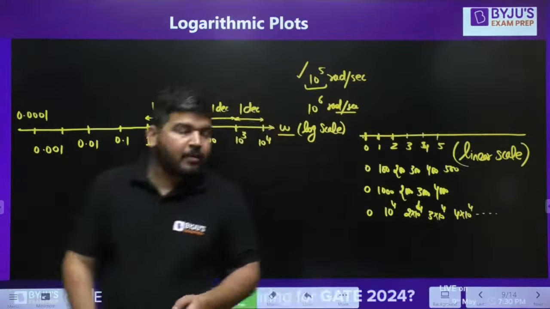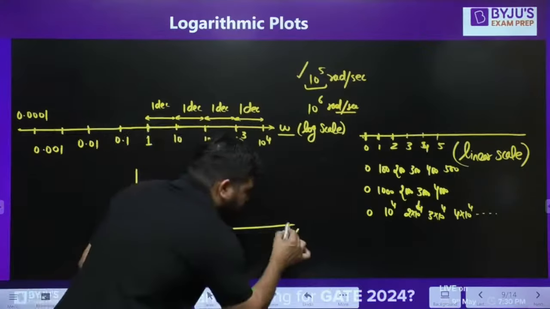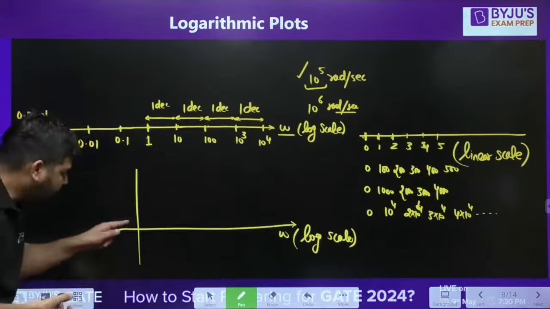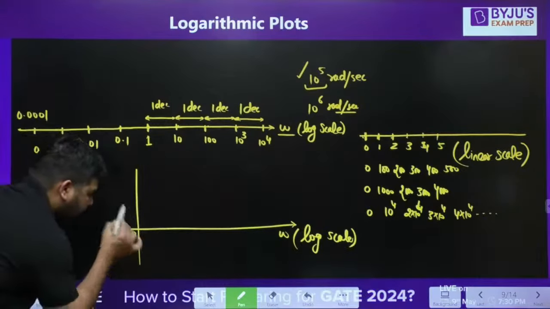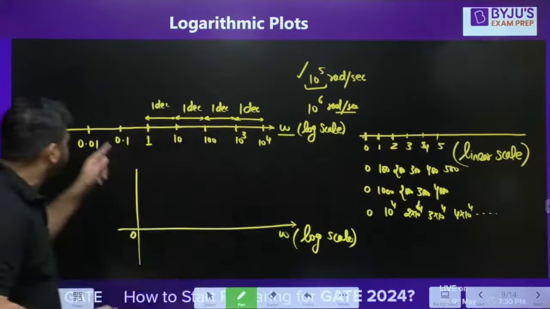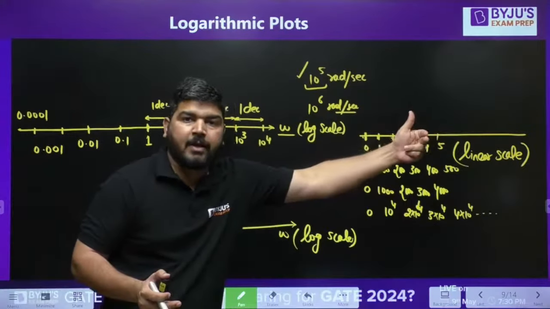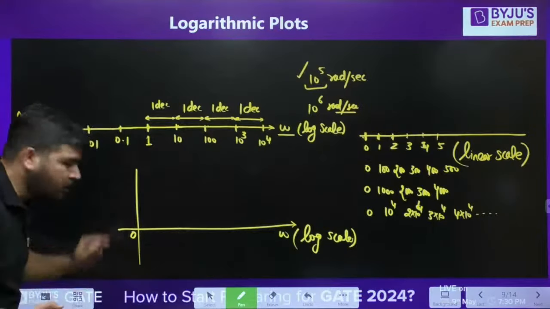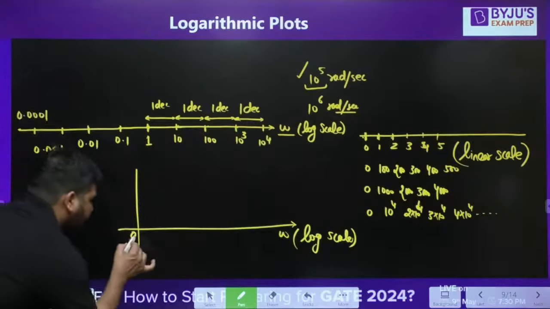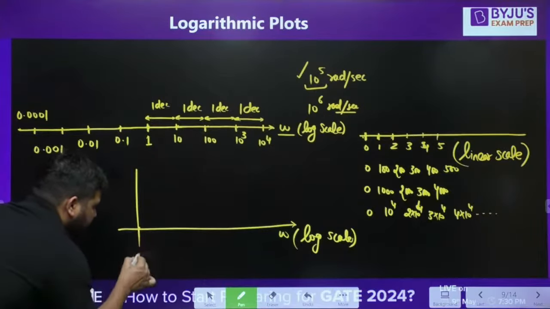So whenever you show any graph, if you take this axis on log scale, then at this point you can't say 0. Because if you say that this point is 0 radian per second, then you will not be able to show 1 radian per second, because to reach 1 radian per second, from 0 to 1, you have to take infinite steps. Okay, this is the disadvantage. So at this point, don't show 0. Whenever you are showing this log scale, don't show this as 0. You can show this point as 0.1.